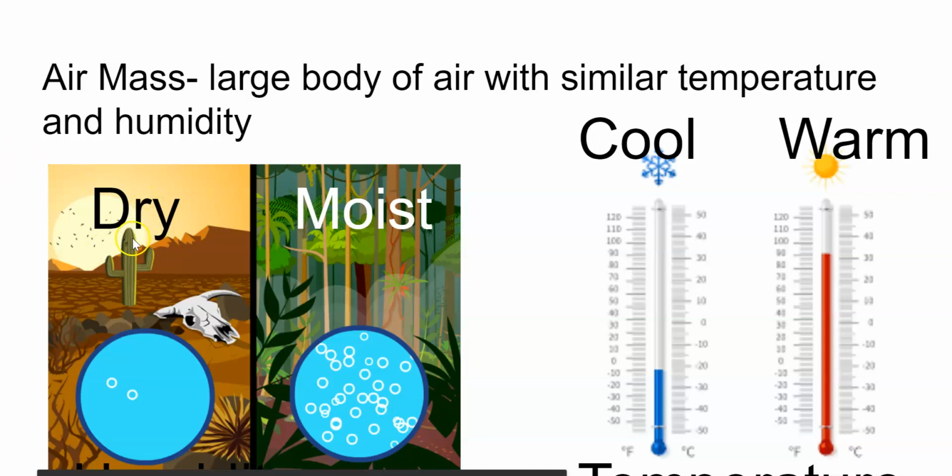So if you have an area that's dry, that means it has very little water vapor in the air. A moist environment is going to be an area that has lots of water vapor in the air. And then the temperatures could either be cool or warm.